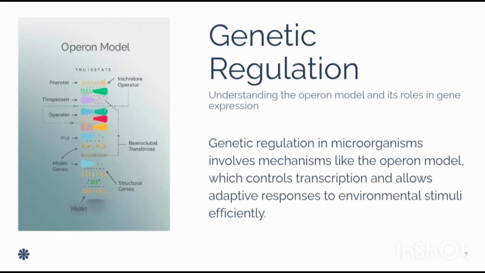Genetic regulation. At a higher level, we have genetic regulation. This involves a mechanism like the operon model, which you may have learned about in the context of the famous lac operon in E. coli. The system controls whether genes are transcribed into proteins in the first place, allowing microorganisms to adaptively respond to environmental stimuli with remarkable efficiency.